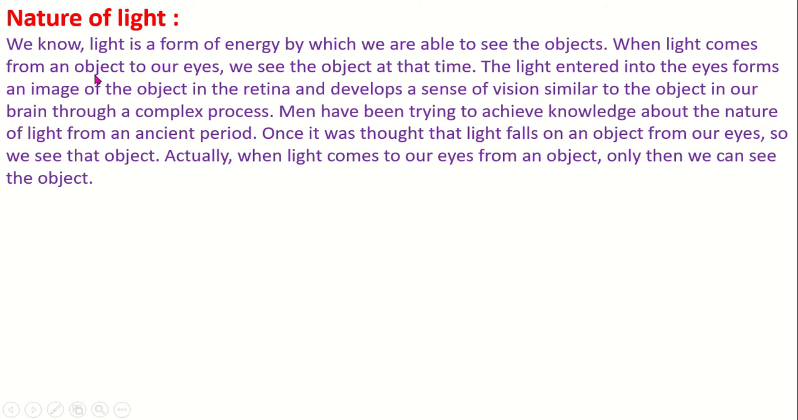When light comes from an object to our eyes, we see that object at the time. The light entering the eyes forms an image of the object on the retina and develops a sense of vision similar to the object in our brain through a complex process. Men have been trying to achieve knowledge about the nature of light from an ancient period. Once it was thought that light falls on an object from our eyes, so we see that object. But this fact is wrong. Actually, only when light comes to our eyes from an object can we see the object.